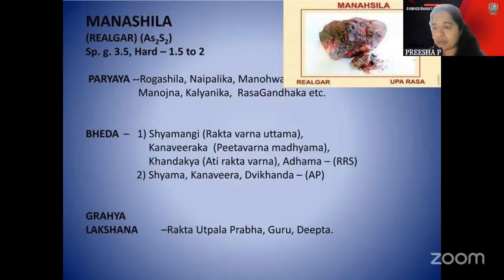Haratala, fine. Manashila, it is Shamangi. Sorry, I got confused. I told regarding Haratala, now it's about Manashila. Manashila has Shamangi, Kanaviraka, and Khandakya, which are told. Shamangi is about Shama Rekta Saka Aura Varna, it is told. And Shamangi is a little bit heavy. And Kanaviraka is actually Tejaswini, having a very bright color.